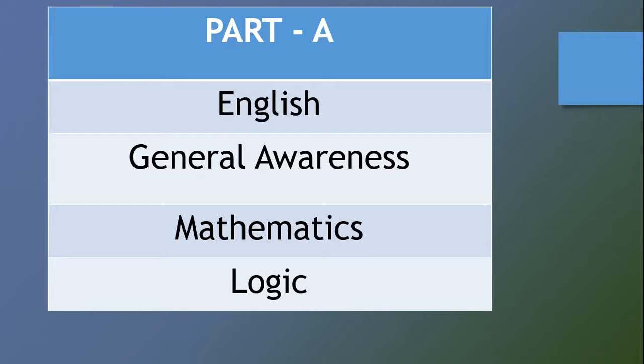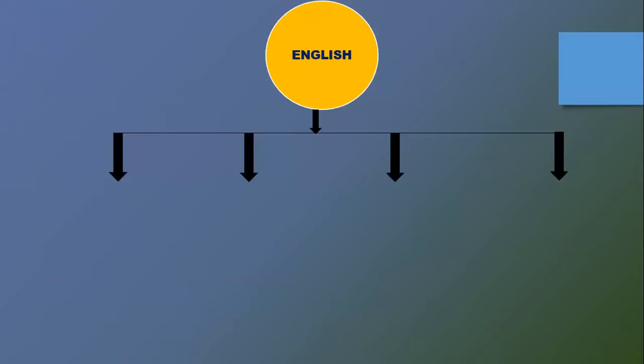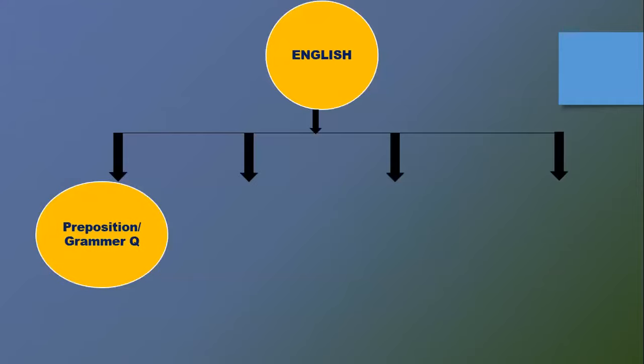Now what we are going to do is take a look at each of these sections and what is usually asked in them, one by one. So first, in the English portion, the first type of question is preposition or grammar questions. Mostly they will give you a sentence and ask you to complete the blanks. There will be very simple prepositions given there, like we might have to fill in with, to, for, and prepositions like that. Or some very simple grammar questions will be asked. This is one type of English question asked.